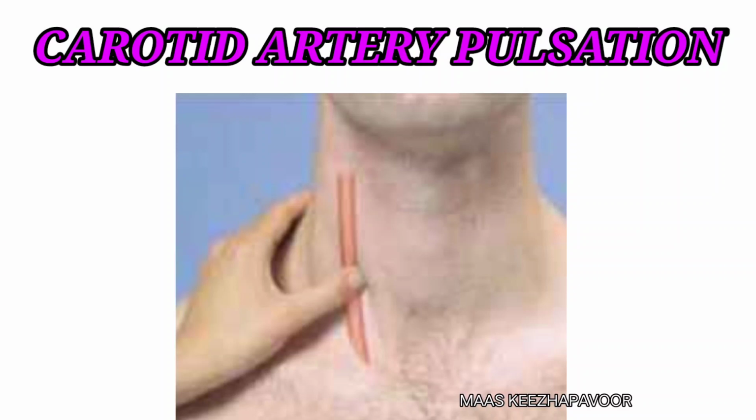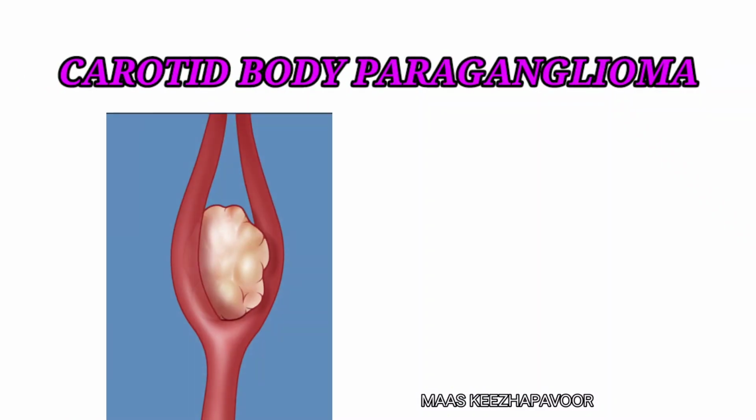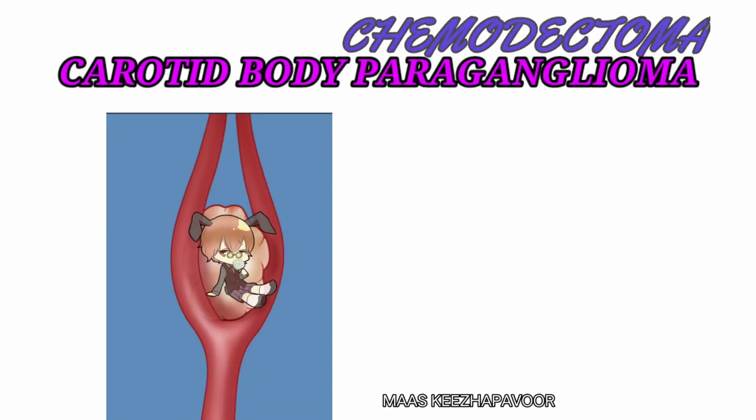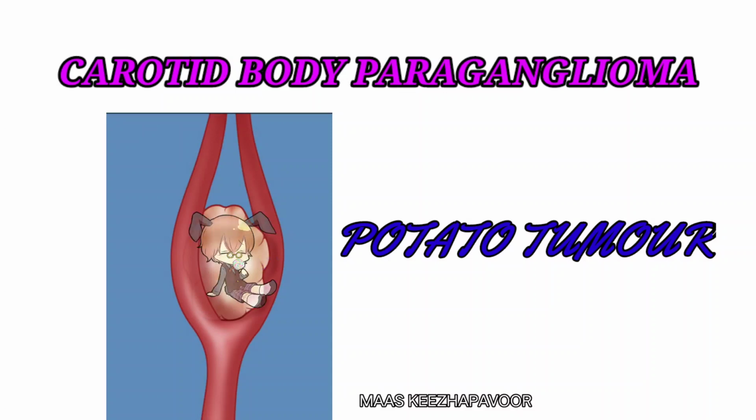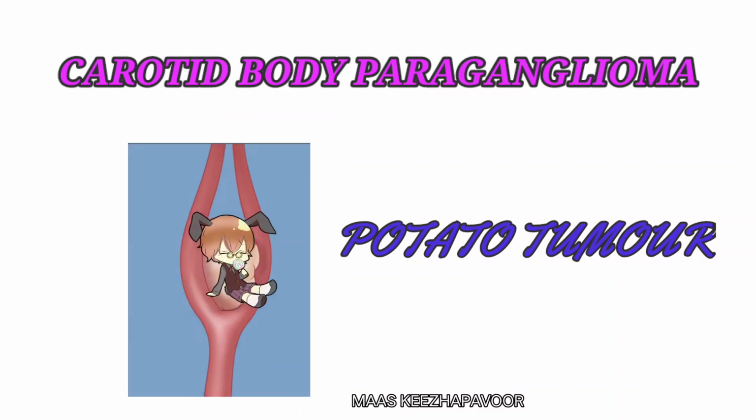Carotid artery pulsation is palpable lateral to the upper border of thyroid cartilage and anterior to the sternocleidomastoid muscle. Carotid body paragangliomas arise at the bifurcation of the internal and external carotid artery. This carotid body tumor is also called as chemodectoma because it arises from chemoreceptor cells, or potato tumor due to its typical shape of a potato.